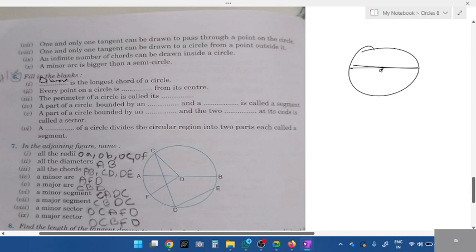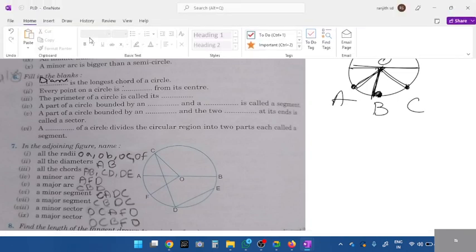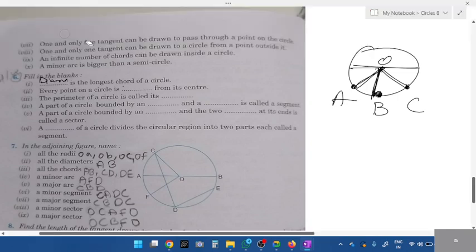Every point on a circle is equidistant. See, if I keep a point here, how many points are there in total on the circle? If I connect this to the center, to O, will the value be the same or different? No, not different. What do you call this length, which touches from the center? Radius. Will the radius be the same or different? All the radius will be the same.